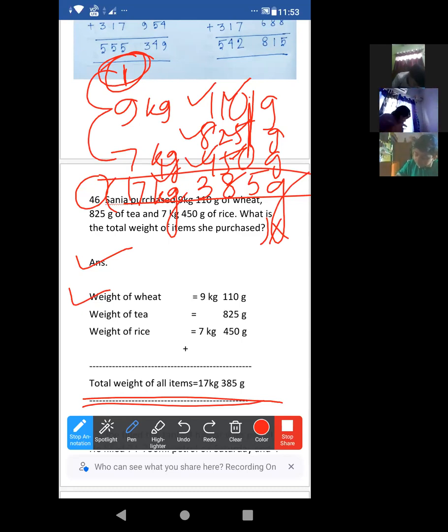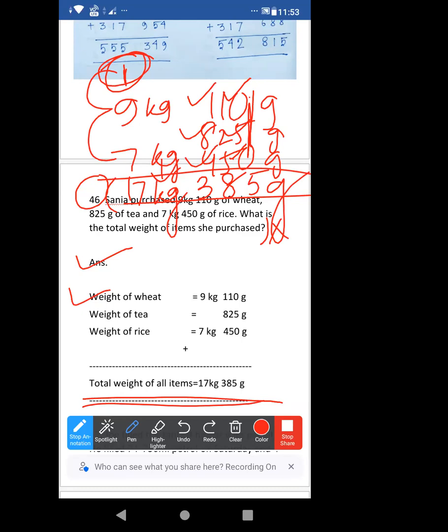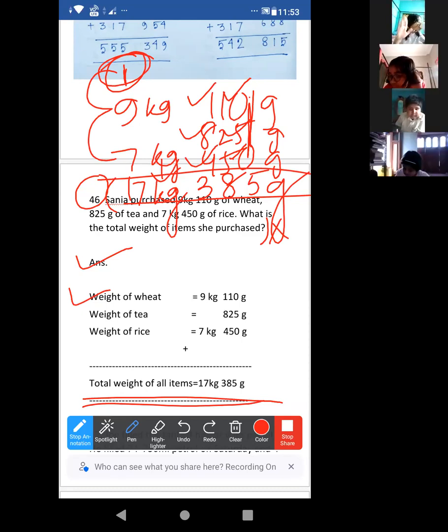If this one is completed, then show me your hands in front of the camera. Okay, good. Arya, write first. Sampurna, Abhinandan, completed? Okay, right. Adrija, Sampurna completed.